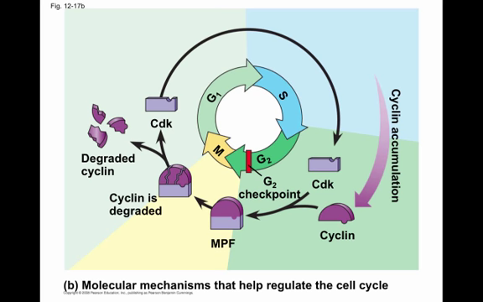And when the cyclin and CDK levels are at a certain point, they will interact and form the MPF, or maturation promoting factor. When that MPF is formed, that's the go-ahead signal for the G2 checkpoint. The cell will then enter mitosis and start dividing. And as it starts to divide, cyclin starts to break down.